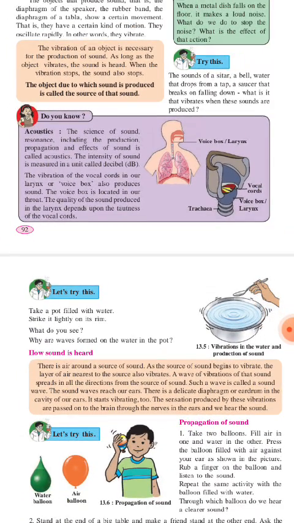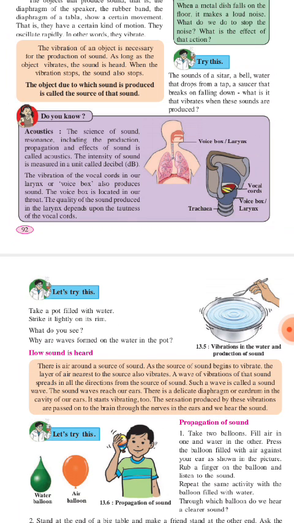Now here is some information regarding human sound. How is human sound produced? The science of sound, including the production, propagation and the effect of sound, is called acoustics. So the study of sound, its propagation and its effects is called acoustics. The intensity of sound is measured in the unit called decibel. We should always remember the unit. The intensity of sound is measured in decibel. The vibration of the vocal cords in our larynx or voice box also produces sound. The voice box is located in our throat.